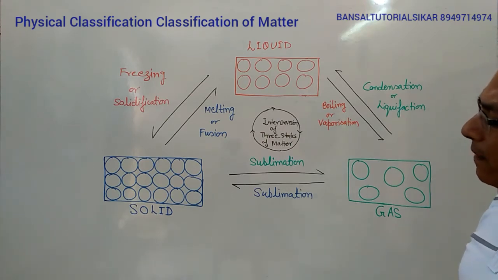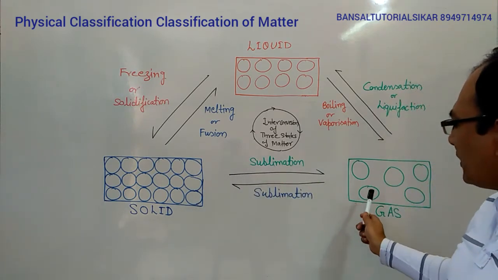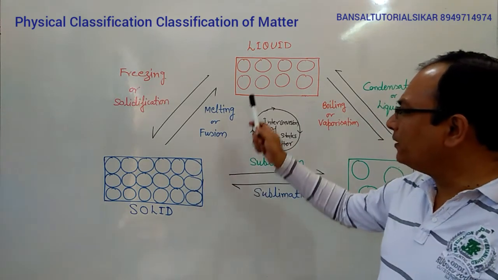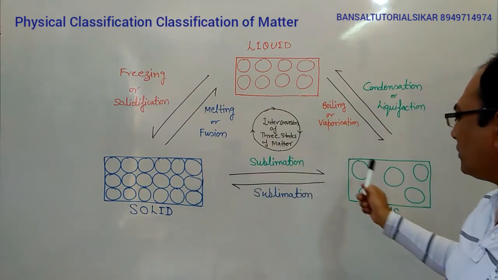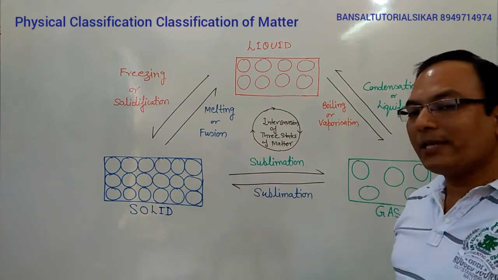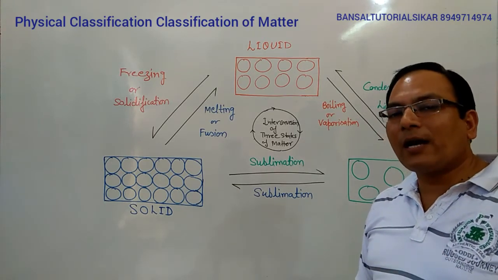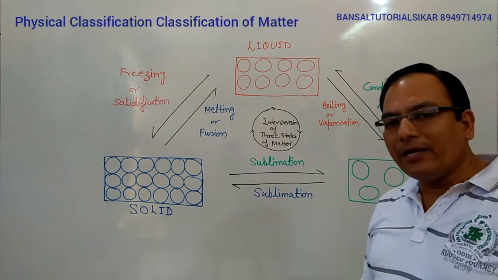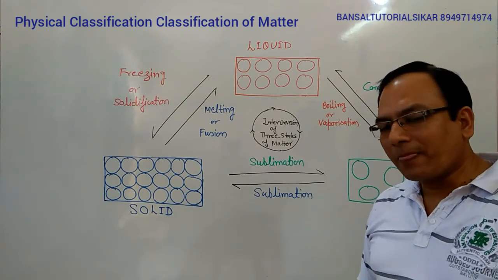Some materials convert directly into gases, or gases directly to solid. They do not convert into liquid. They directly convert into gases or gases to solid. This process is called sublimation. For example, camphor, solid carbon dioxide, iodine, ammonium chloride. These are the sublimable substances.